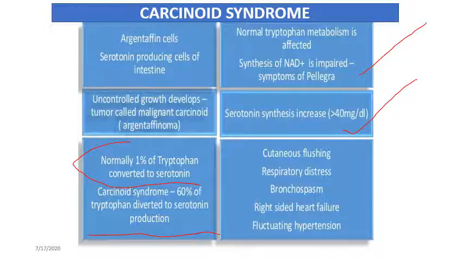40 milligram per deciliter. The clinical symptoms of carcinoid syndrome are prominent cutaneous flushing, then bronchial constriction which leads to respiratory distress and bronchospasm, then diarrhea, right-sided heart failure, and fluctuating hypertension. Individuals usually have increased urinary excretion of 5-hydroxyindole acetic acid. So we have seen what 5-hydroxyindole acetic acid is.